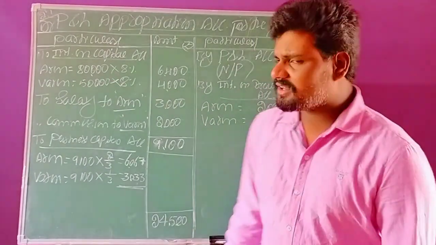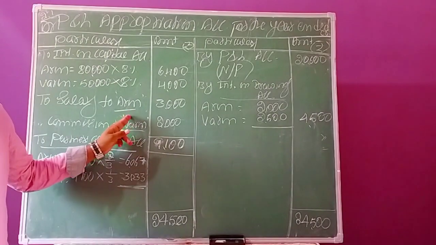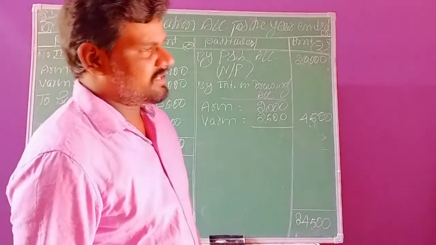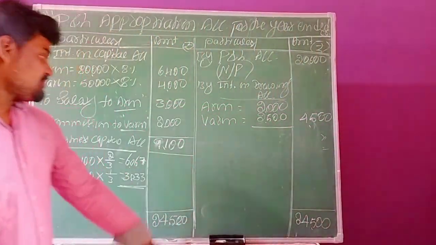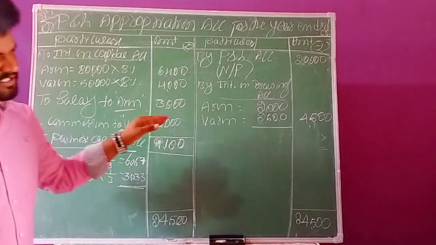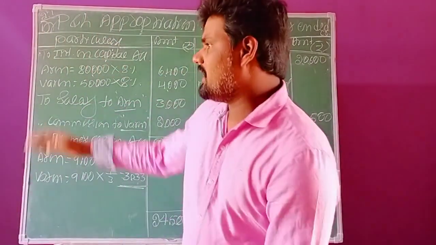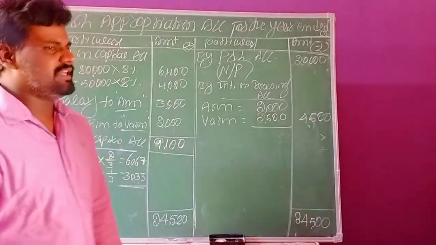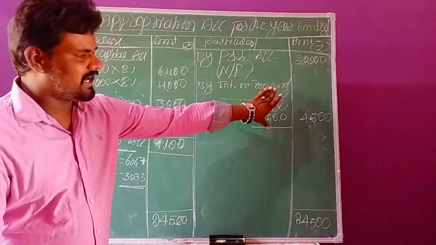After that, the next transaction is salary to Arun. The partner Arun is getting an annual salary of rupees 3,000. That 3,000 we record directly in the amount column. The next one is commission to Varun. Commission is also an expense in the business, so we record it in the debit side. The commission is also 2,000 annually only, and we record it directly. So these are the necessary transactions.